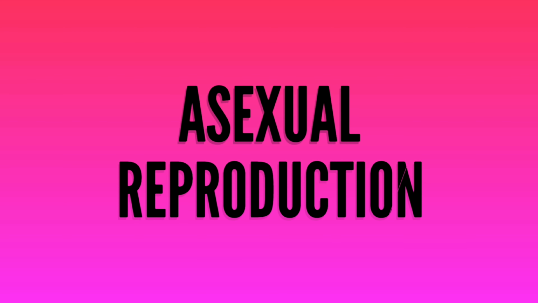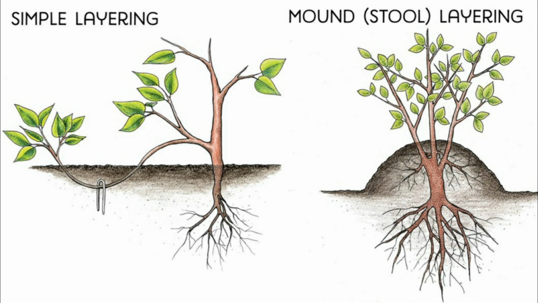In this class, we learn about the various methods of asexual reproduction in animals and plants and their significance.